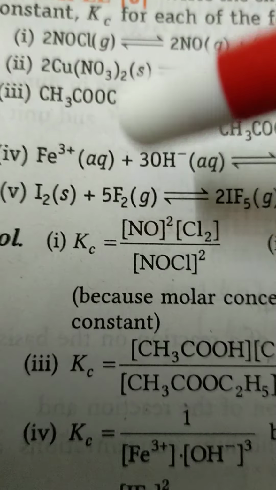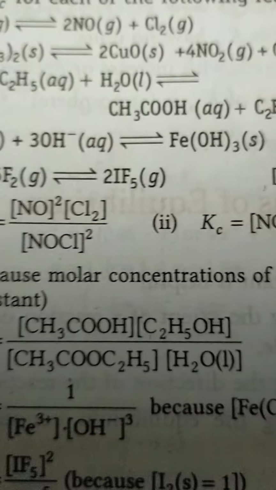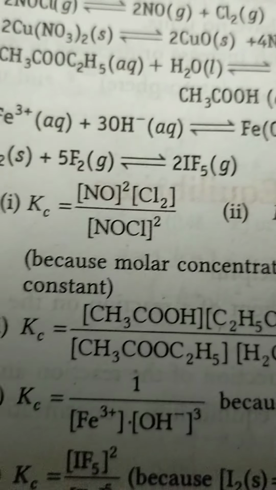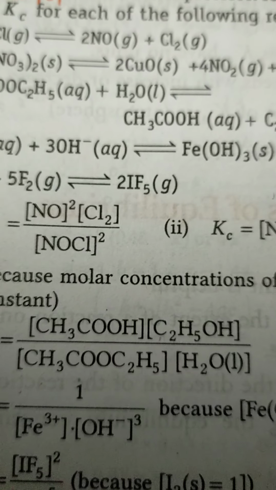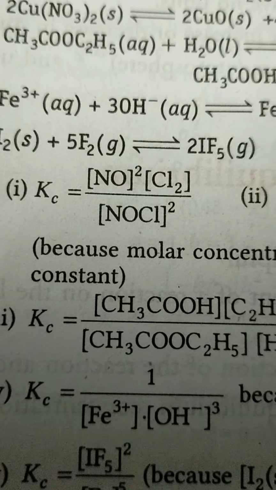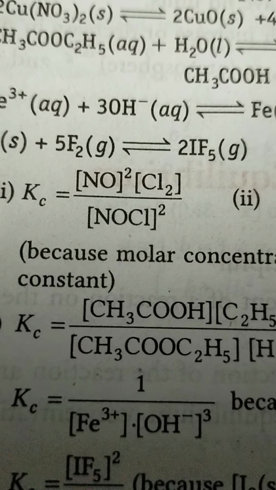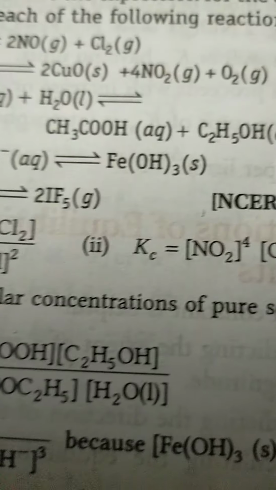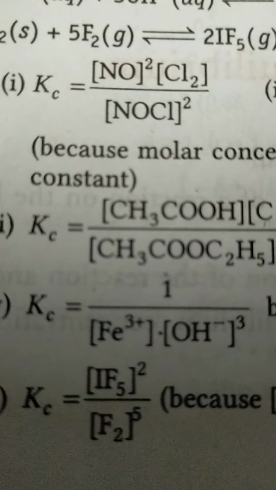For the next equation, that is Fe3+ plus 3OH- gives Fe(OH)3. So here Fe(OH)3 is present in solid state, the remaining two are in liquid state. So if you consider that as unity, then Kc is 1 divided by [Fe3+] into [OH-] to the power 3, because Fe(OH)3 being solid is considered as 1.